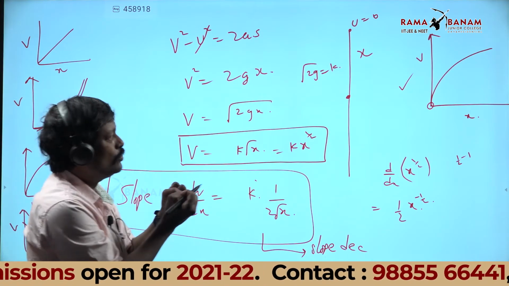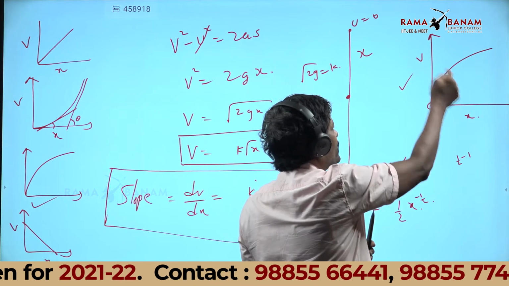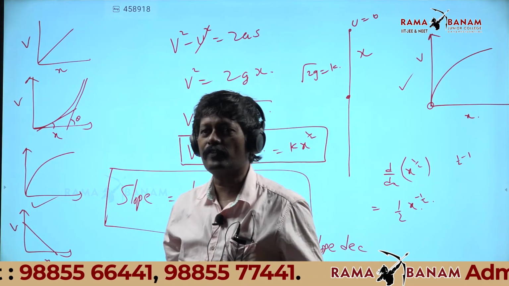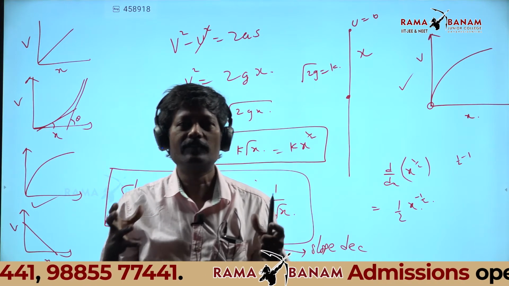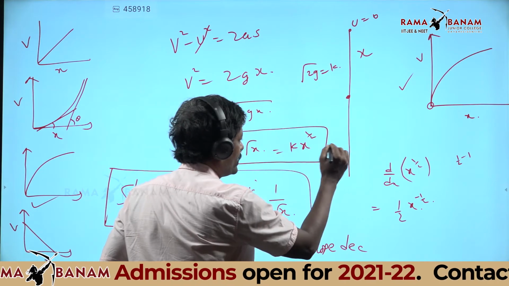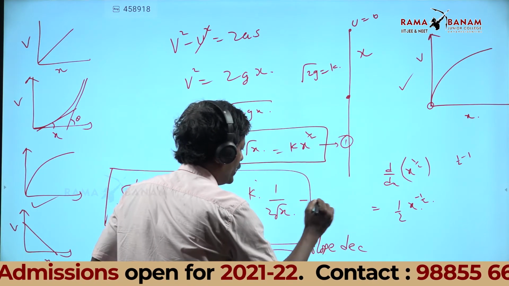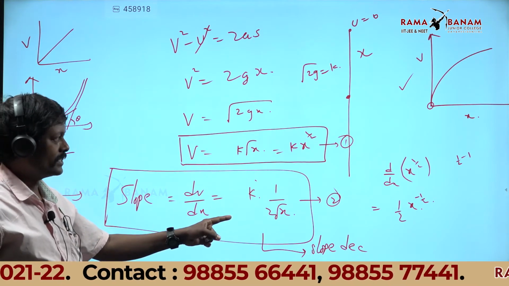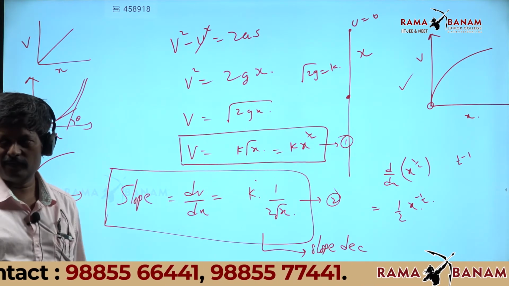My work is to frame an equation between v and x. I framed an equation between v and x, and a slope equation. From these two, if you discuss, you know how to draw the graph.